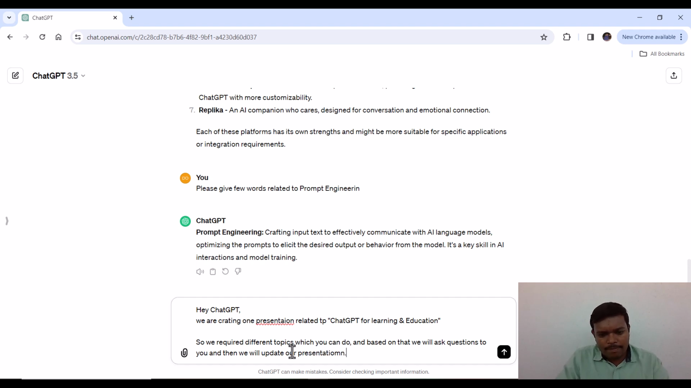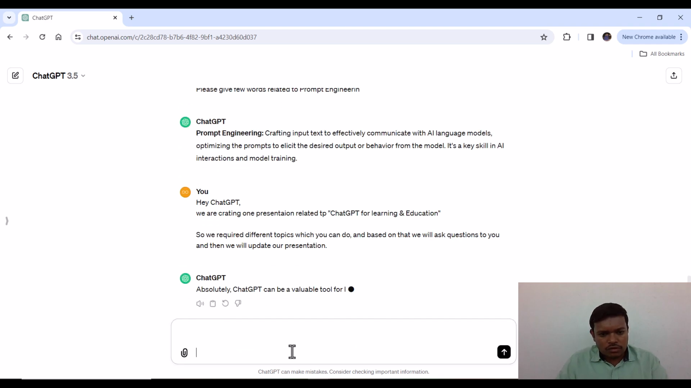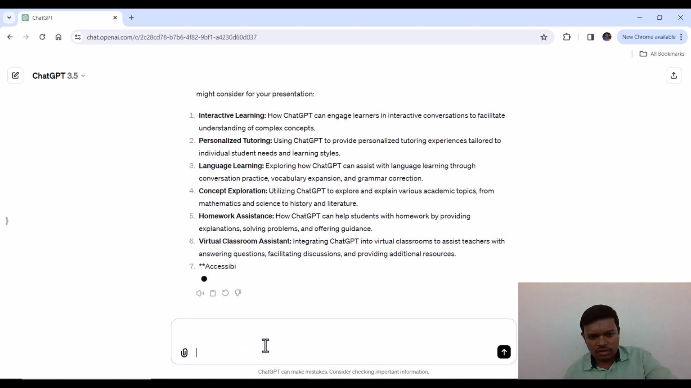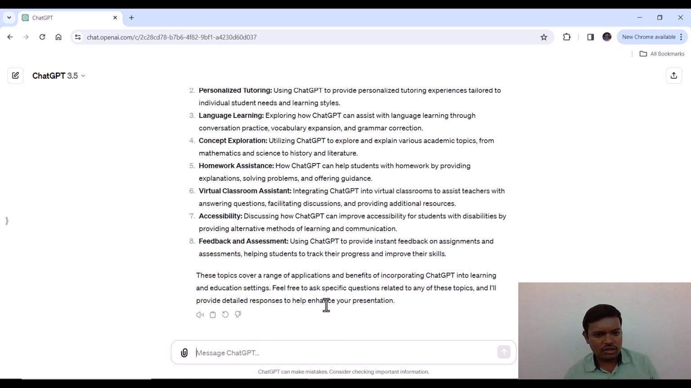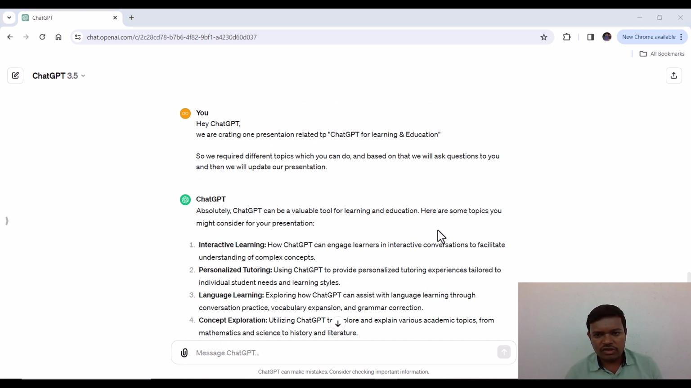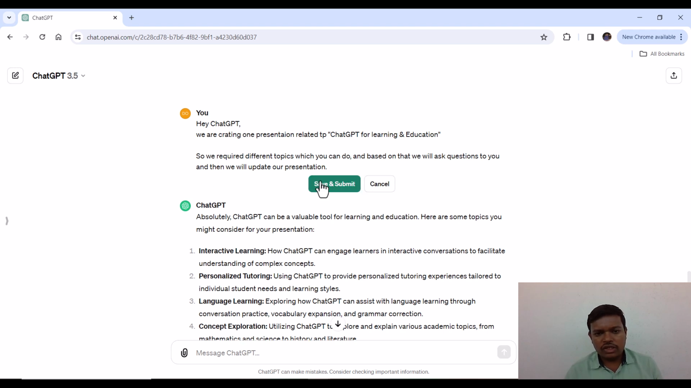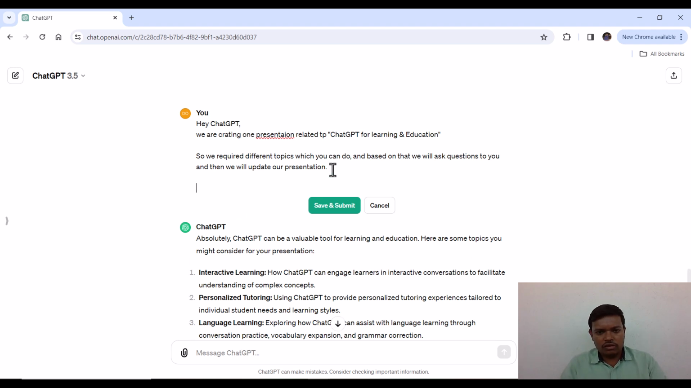So can you... mistakenly I have pressed enter. However, see here one thing I want to teach you. If you want to update the prompt, you can click on edit and keep writing whatever you want. Okay. So for a new line you have to press Shift Enter.